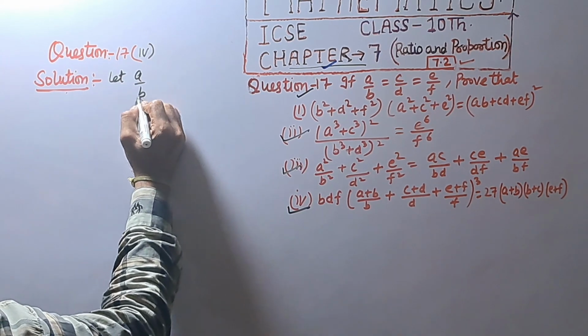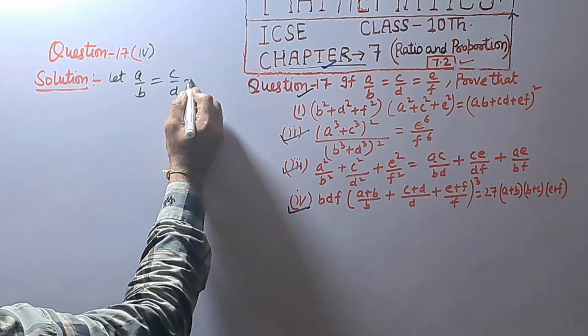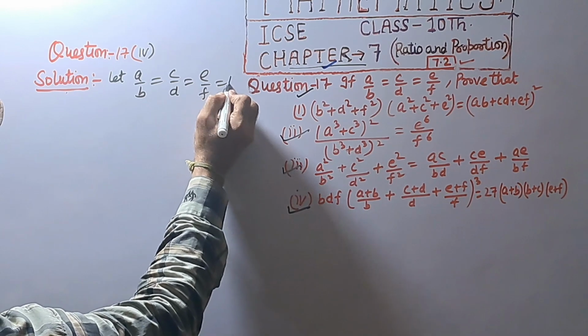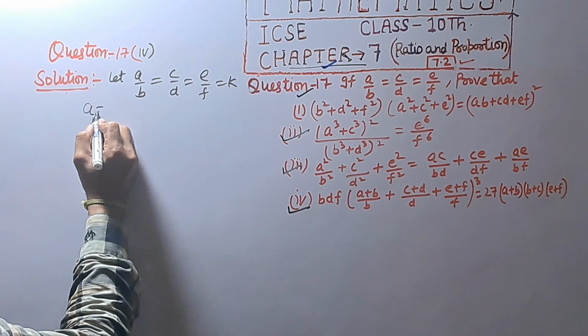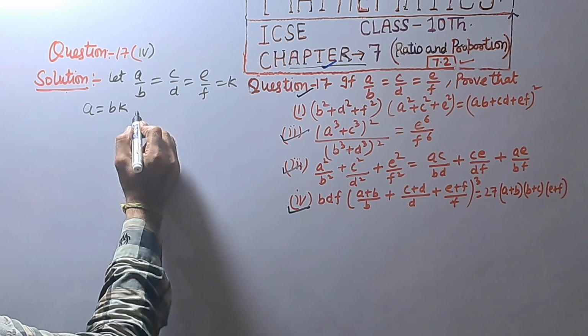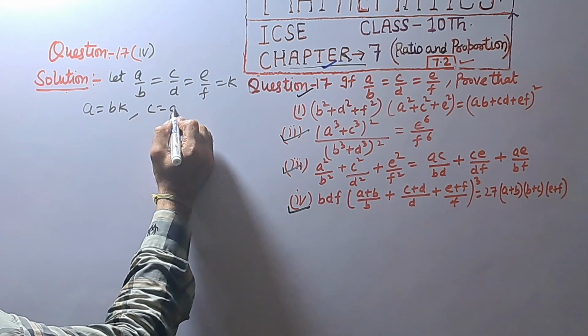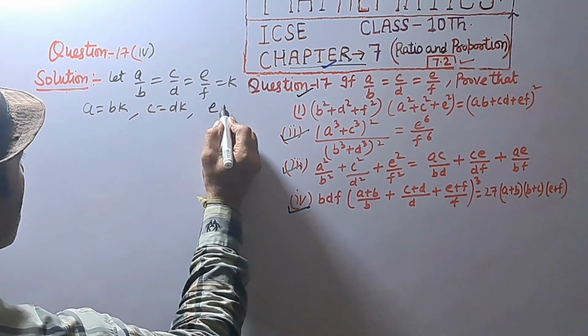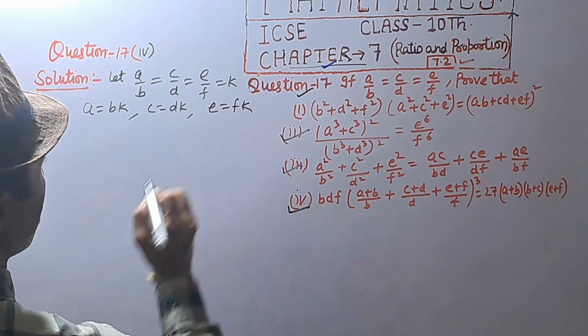Let a/b = c/d = e/f = k, so a = bk, c = dk, e = fk.